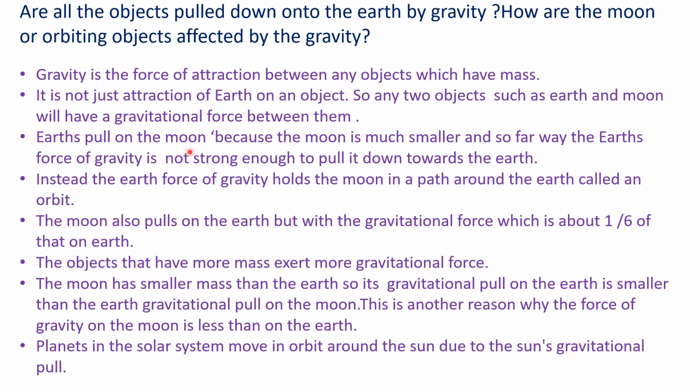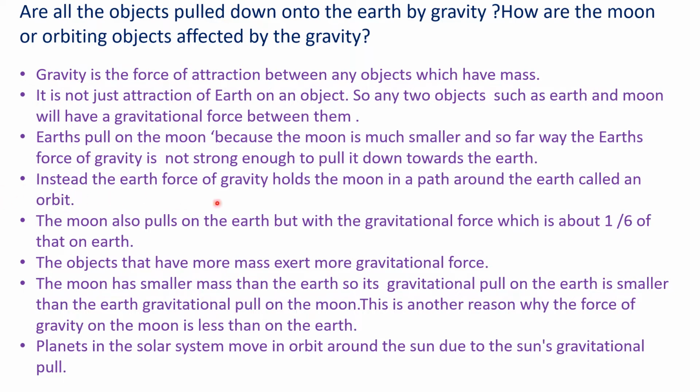So consider the earth's pull on the moon. The moon is so much smaller and so far away. The earth tries to pull on the moon, but the moon has less mass and is far away. Mass and distance are the two factors, right? The moon is smaller, has less mass, and is far away. So the earth's force of gravity is not strong enough to pull the moon down towards the earth.